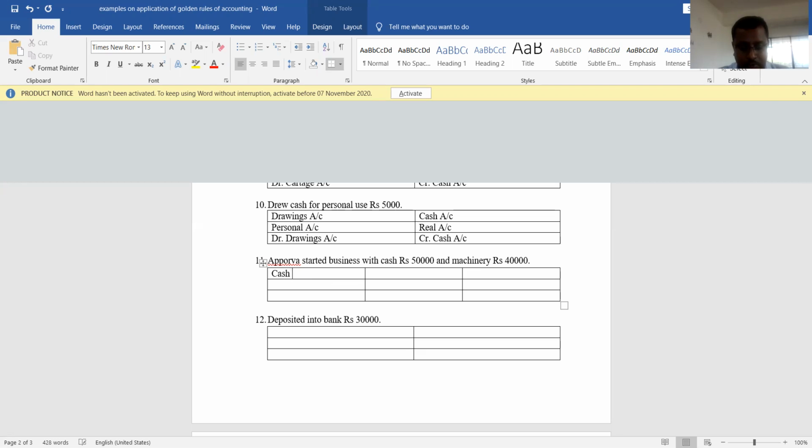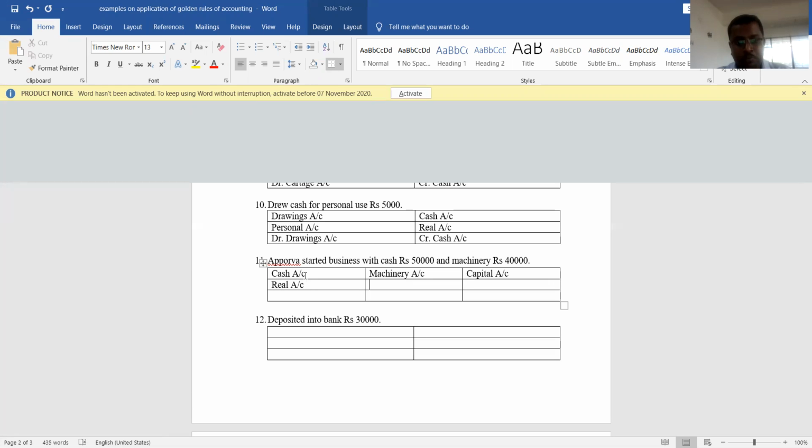So here three accounts will come. The first account will be cash account, the second account will be machinery account, and the third account will be, actually, Apurva's account, but here we should write capital account because capital account represents Apurva. It is not at all difficult. Three accounts does not mean that it is very complicated. We just need to apply our basic knowledge, what we have studied till today. So here, cash account is which account? Cash is an asset, no? So it is which account?